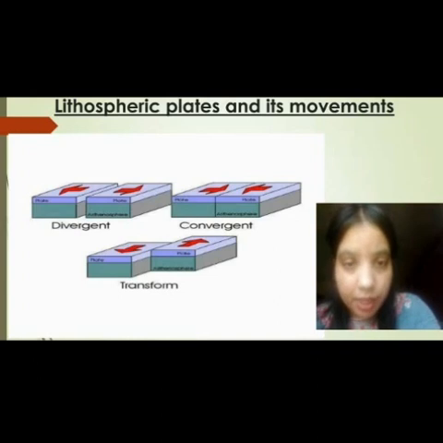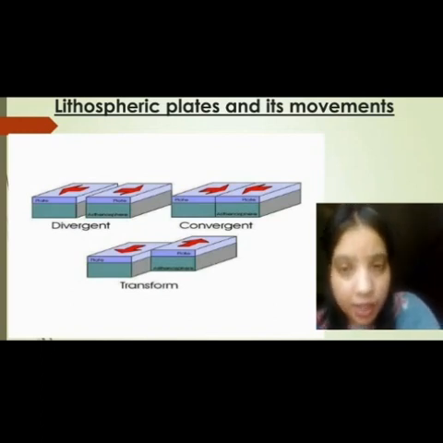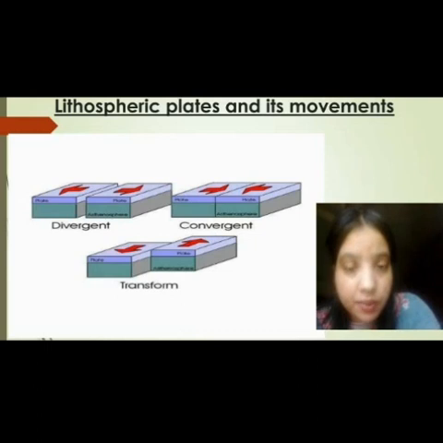So, lithospheric plates and its movements. Actually there are three types of movements that appear inside the Earth: divergent, convergent and transform. These three kinds of movements are found inside the Earth. You know students, there are 7 major lithospheric plates and some minor ones. If any kind of activity occurs in these plates, it may cause changes or variations in the Earth's form.